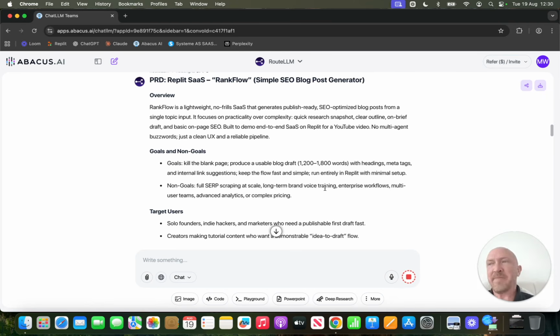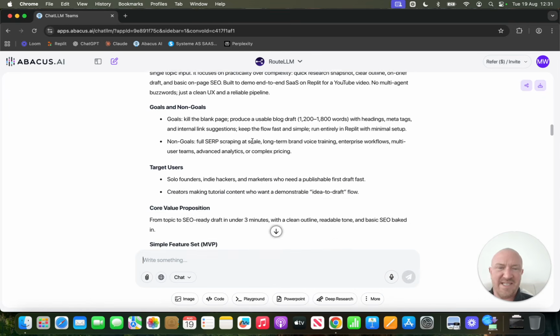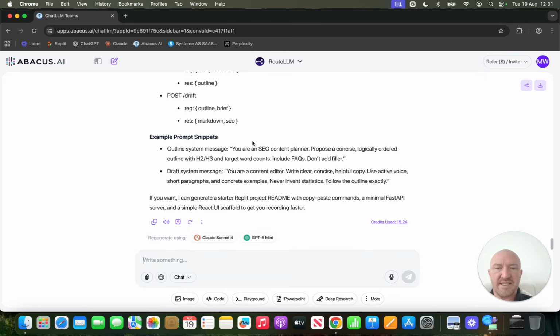But luckily with AI, you can do things a lot faster now. So we've got a product requirements document. This is a good way to get started with these things. I'm not even going to read it though.